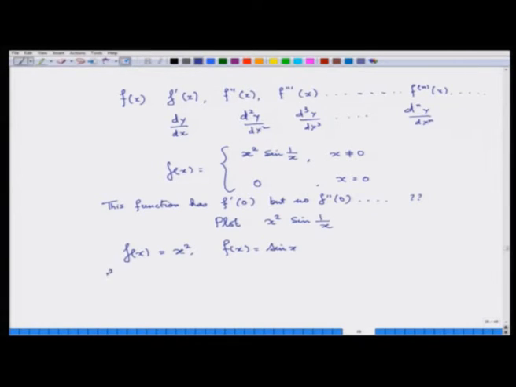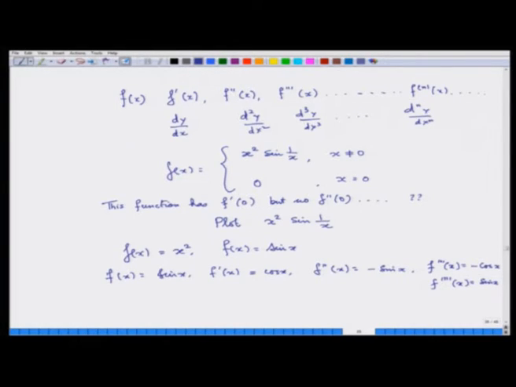For example, let us take f x equal to sin x, f dash x is cos x, f double dash x is minus sin x. f triple dash x is again minus cos x, and f 4 times x is sin x.